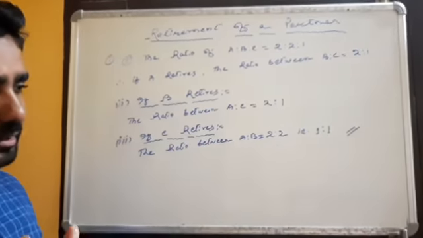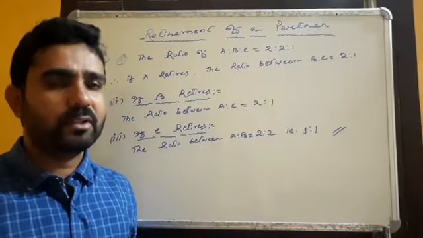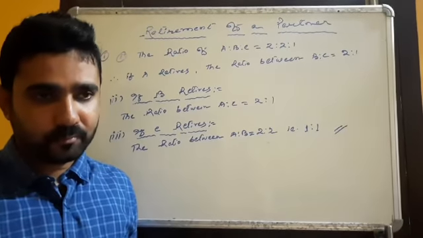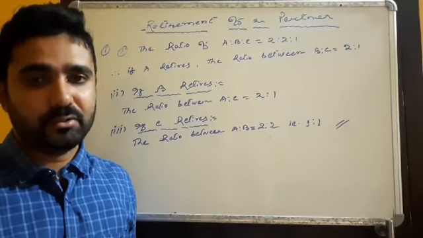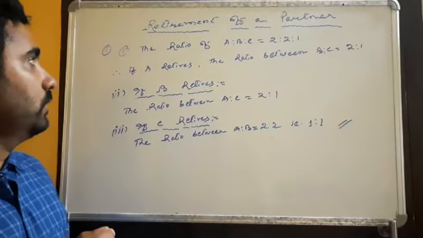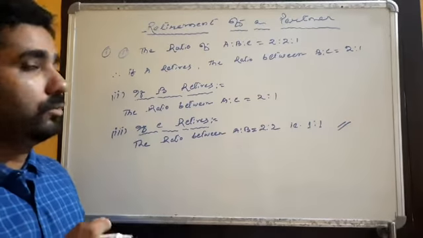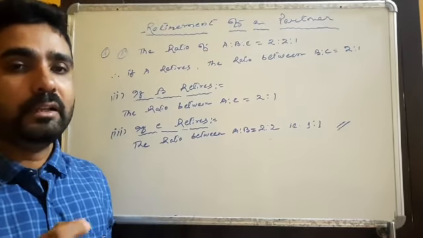For example, if there are three partners, A, B and C, and A wants to retire from the business. After his retirement, there will be some changes in the profit sharing ratio, right? So we'll do some sums on profit sharing ratio after retirement of any partner.